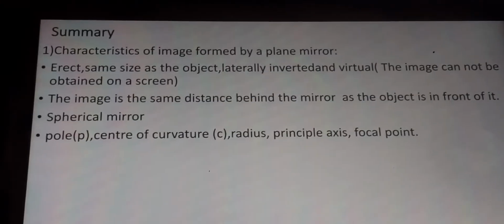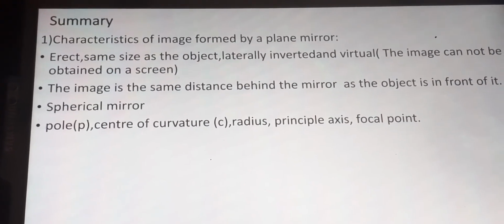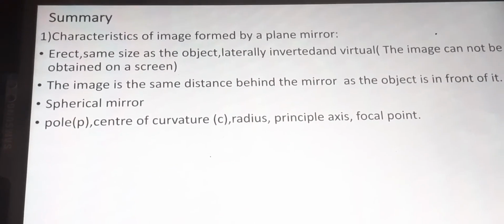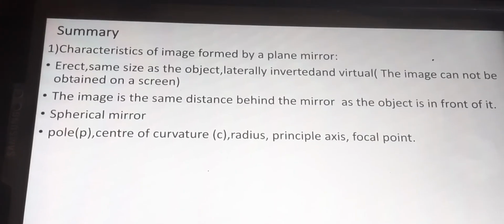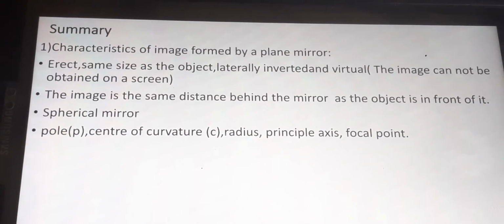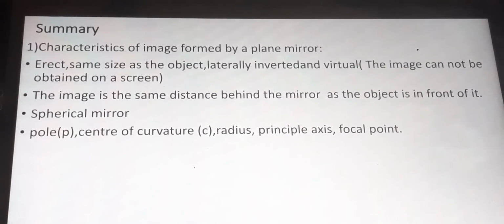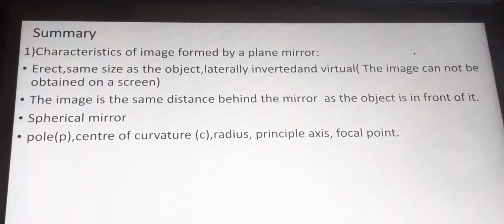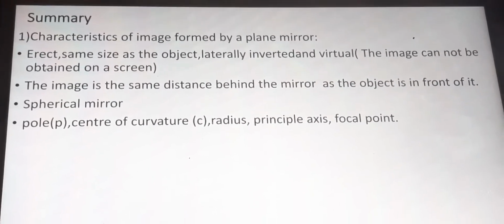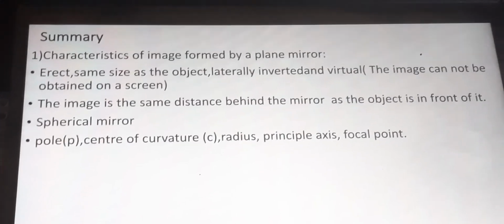Characteristics of image formed by a plane mirror: erect, same size as the object, laterally inverted. Laterally inverted means left appears as right, right appears as left. Virtual image. Virtual means the image cannot be obtained on a screen. That's why this is called a virtual image. Then the image is the same distance behind the mirror as the object in front of it.